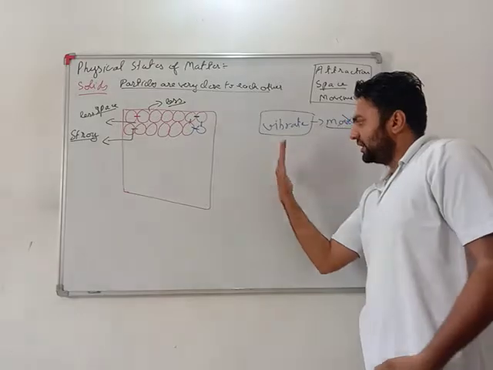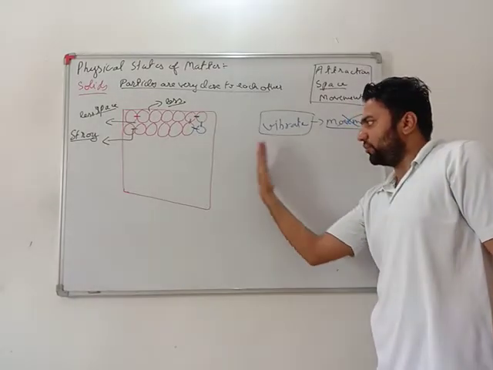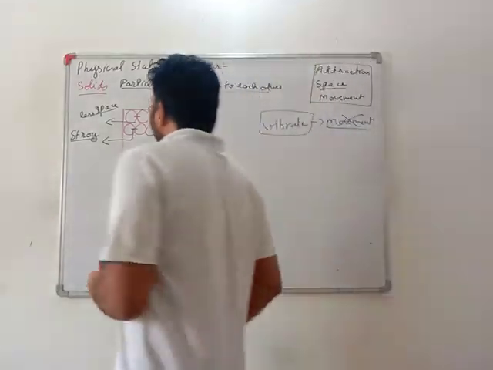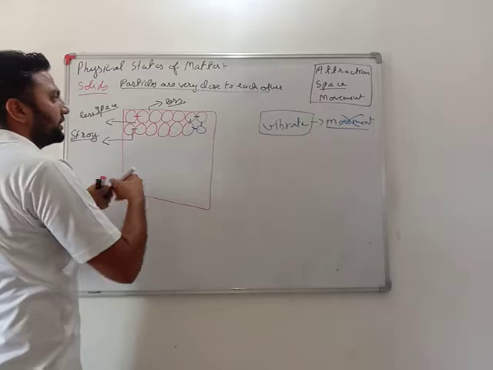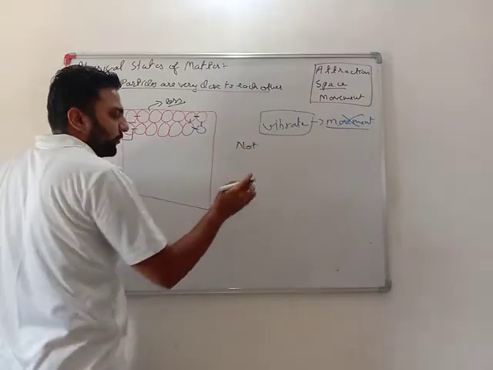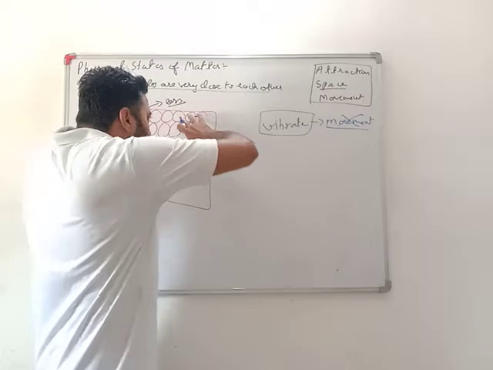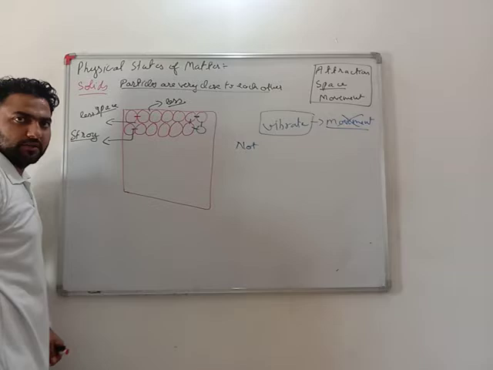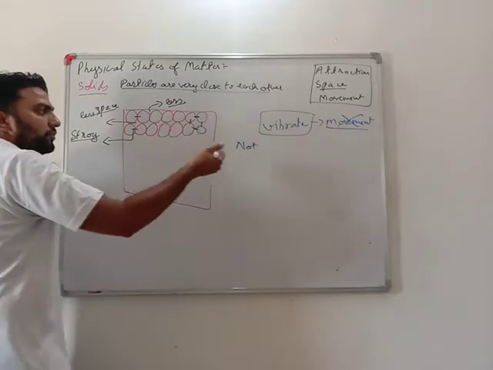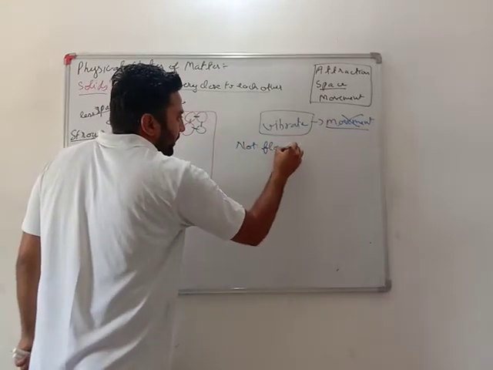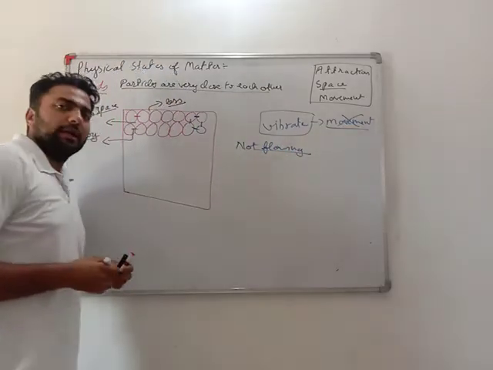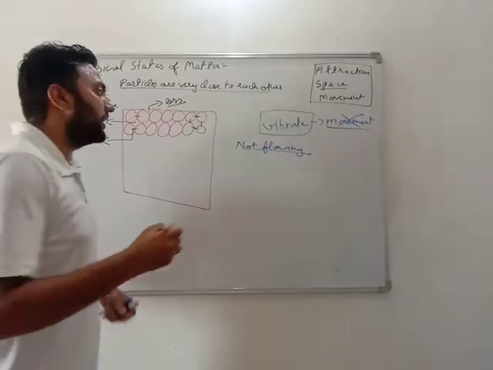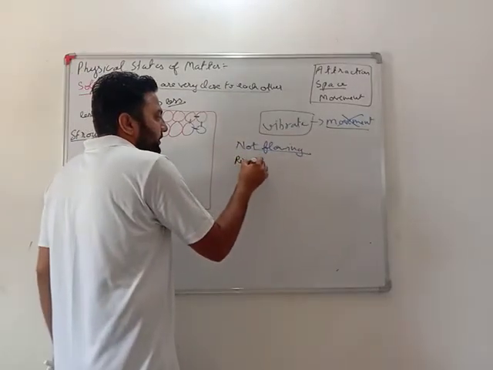Vibration is to and fro motion. They can move to and fro, but they can't leave their original position. Very important. As they are not able to leave their position, they are not able to flow. Flow means they are able to change their shape. To change the shape, I need to move these particles. But as these don't move, so not flowing. See, my dear students, anything which is not changing its shape is called a rigid material.